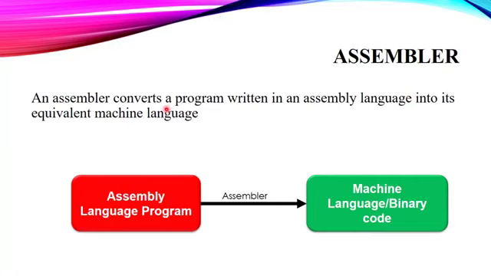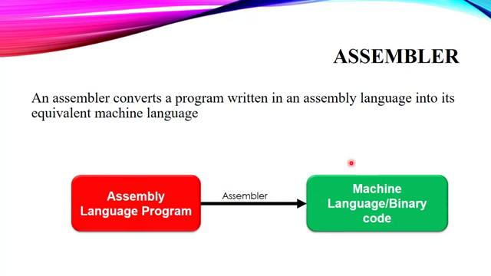An assembler converts a program written in assembly language into its equivalent machine language. It means your assembler will convert your assembly language code, the code with mnemonics, into the machine language code. As you can see in this flow, we have the assembly language program, then the assembler, and it is converting it into the machine language code or binary code. Our computer can easily understand that, so it becomes very easy for it to understand our logic.